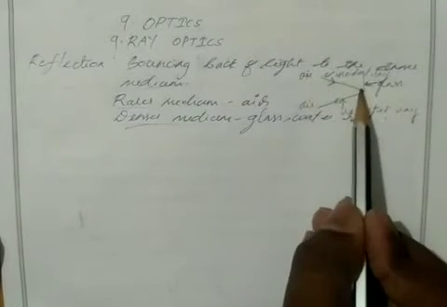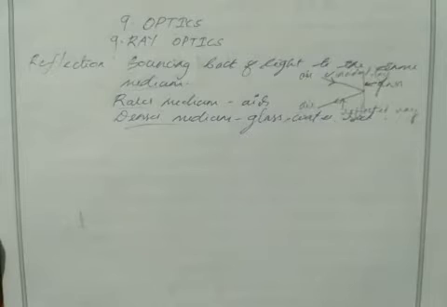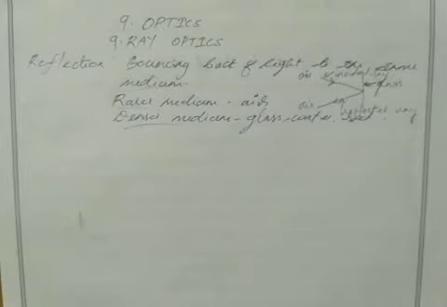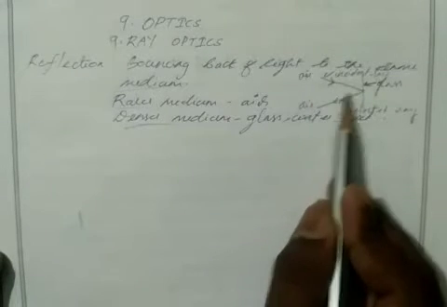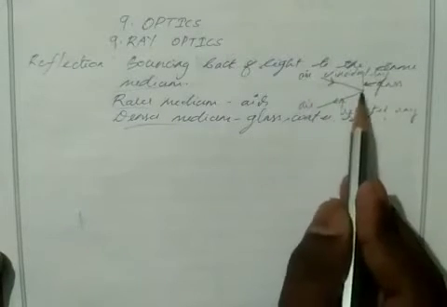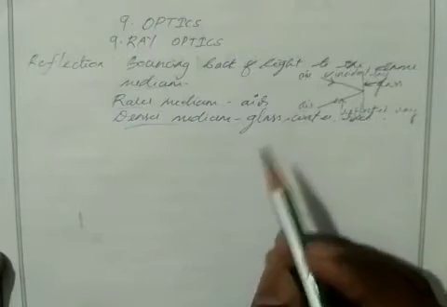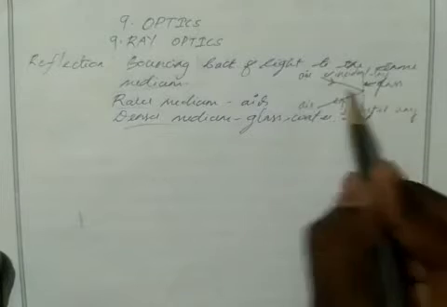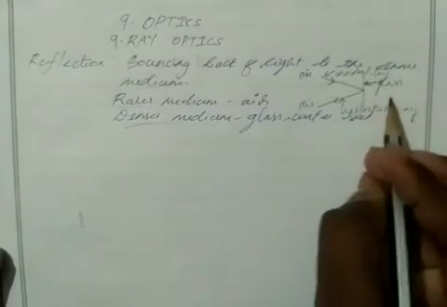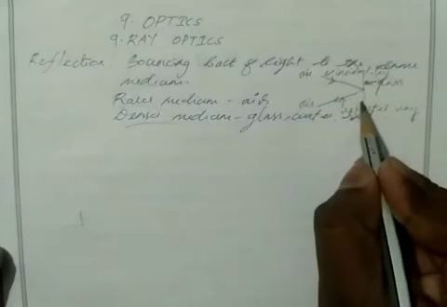Incident ray and reflected ray. From reflection we can study two laws. First one is the incident ray, reflected ray, and normal to the reflecting surface. Here what is the reflecting surface? Reflecting surface is nothing but the glass. Light is reflected because of this glass, so glass is known as the reflecting surface.